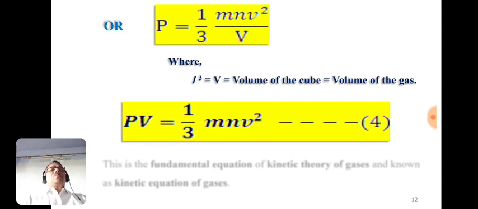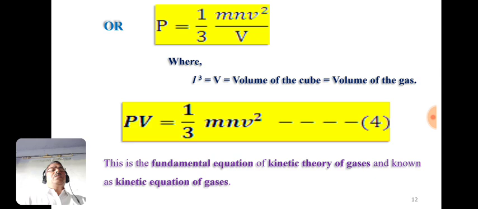The formula can be rearranged by taking V to the left hand side: PV is equal to 1 by 3 mnv square. This is equation number 4, the fundamental equation of kinetic theory of gases, known as the kinetic equation of gases.